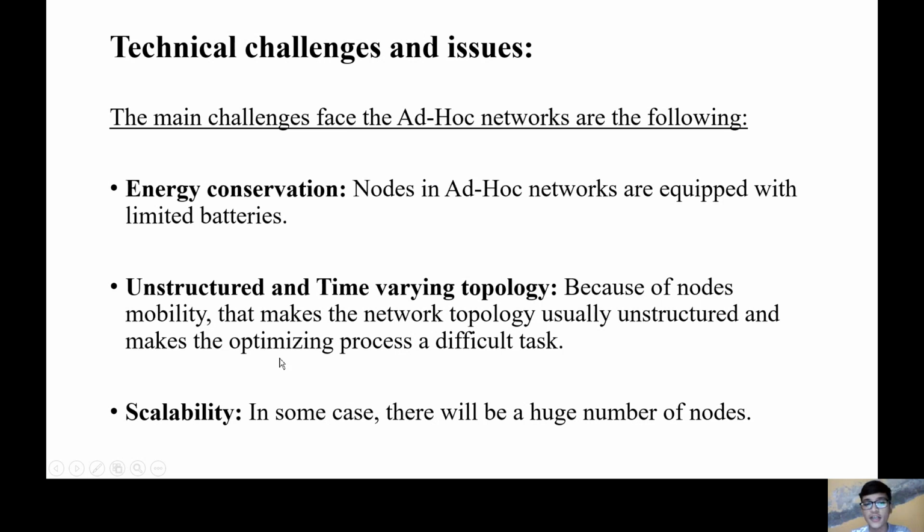Then, unstructured and time-varying topology. Because of nodes in mobility, that makes the network topology usually unstructured. In a cellular network, there is a structured network topology, but because of the nodes in mobility in an ad hoc network, the network topology is unstructured and makes the optimizing process a difficult task. Then, scalability. In some cases, there will be a huge number of nodes. So this becomes unscalable.